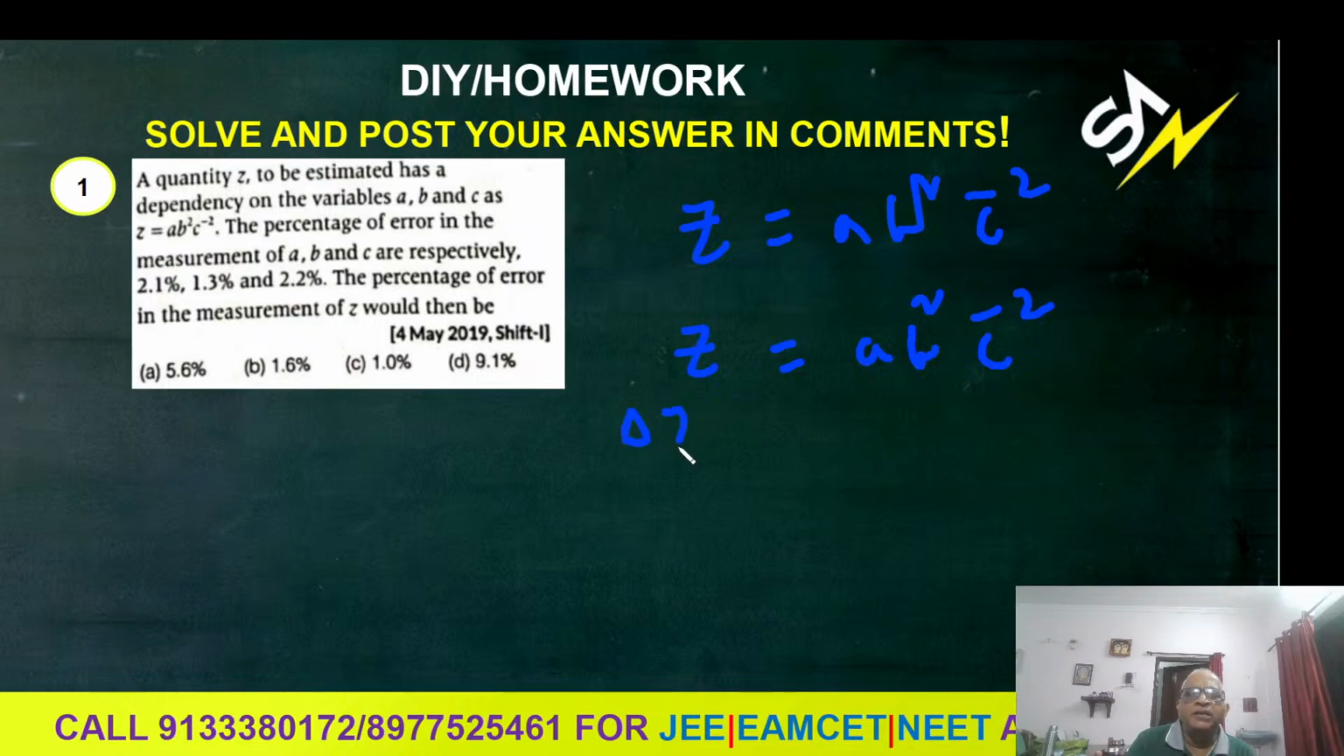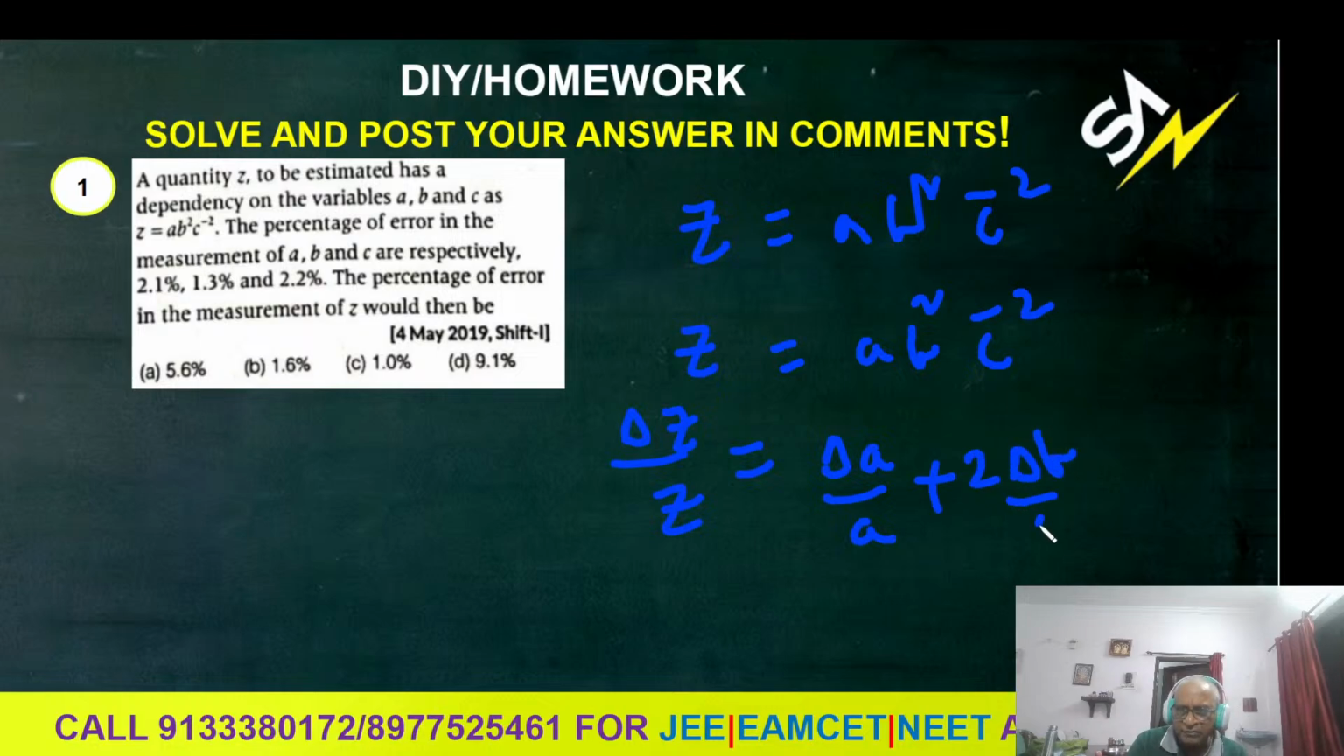Tell me, students, what is delta Z by Z? Delta A by A plus delta B by B, plus only, you are right, maximum permissible error, plus 2 delta C by C. Delta Z by Z is the relative error. Substitute these percentages: 2.1 for delta A by A, 2 into 1.3 for delta B by B, and 2 into 2.2% for delta C by C.